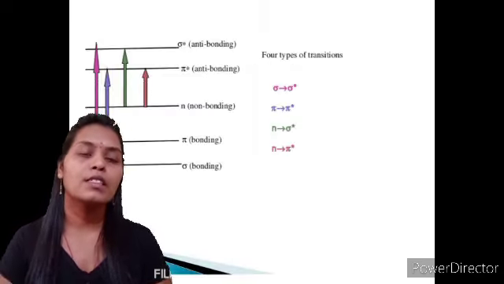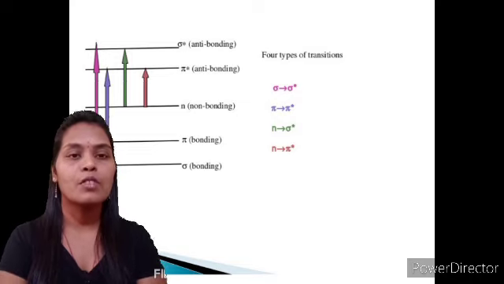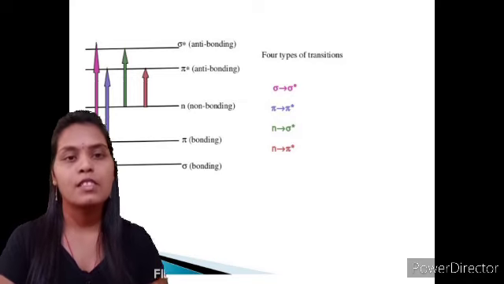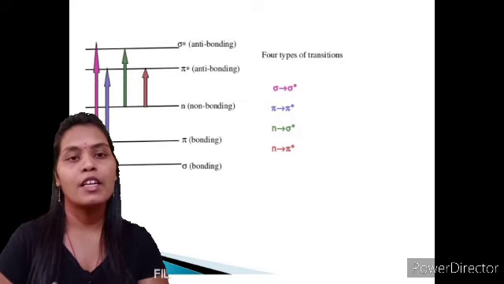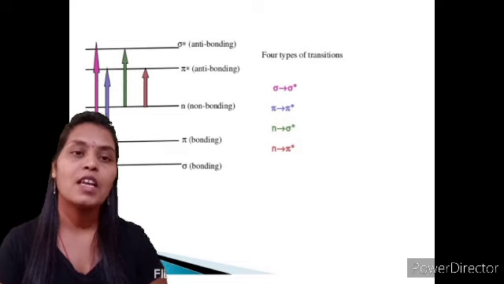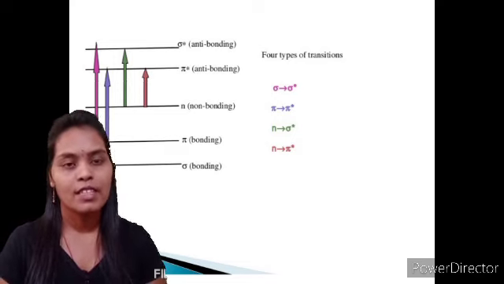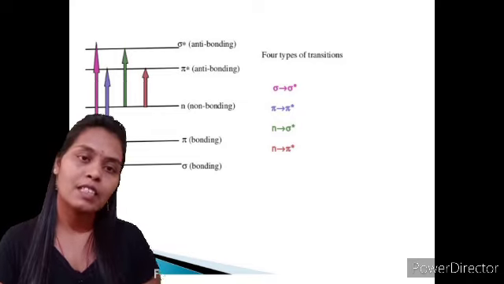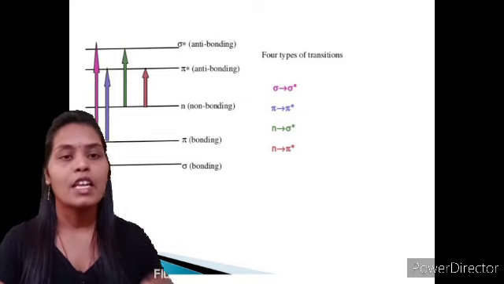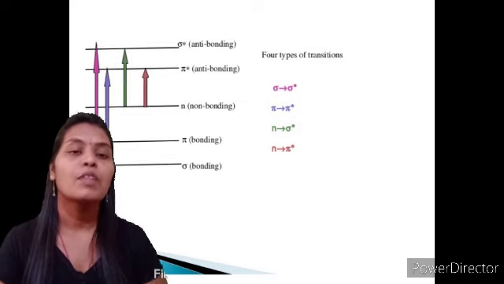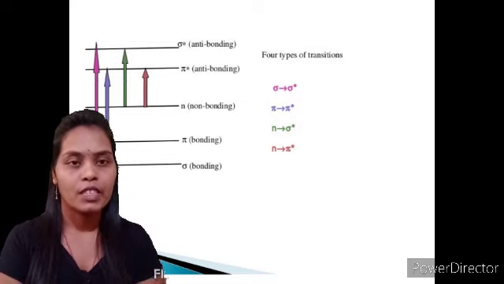Next is the basic diagram which gives you information about the energy gap between the different energy levels. Sigma to sigma antibonding has very high energy, but after that the n to sigma star requires somewhat less energy. Then pi to pi star is again less, and n to pi star has a very small energy gap, and that's why it requires a very small amount of energy. So this is all about electronic transitions.